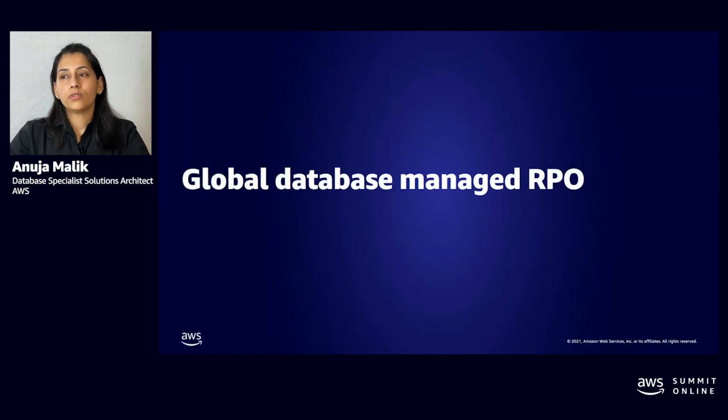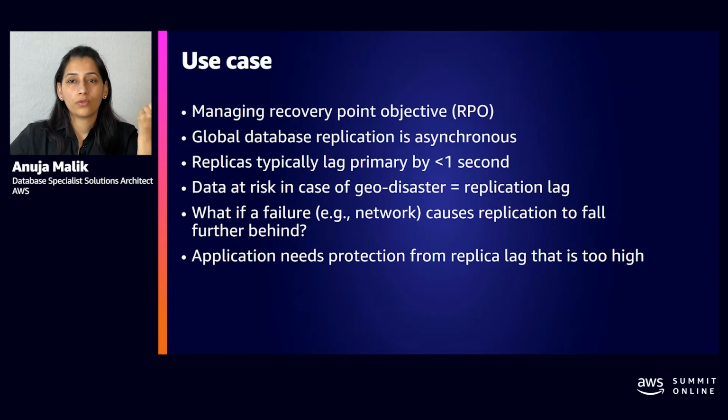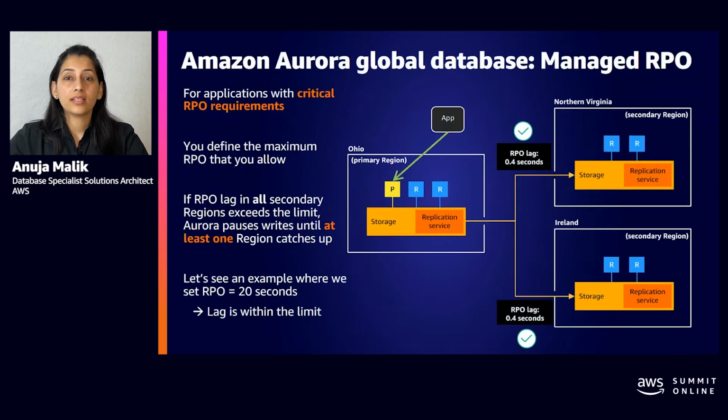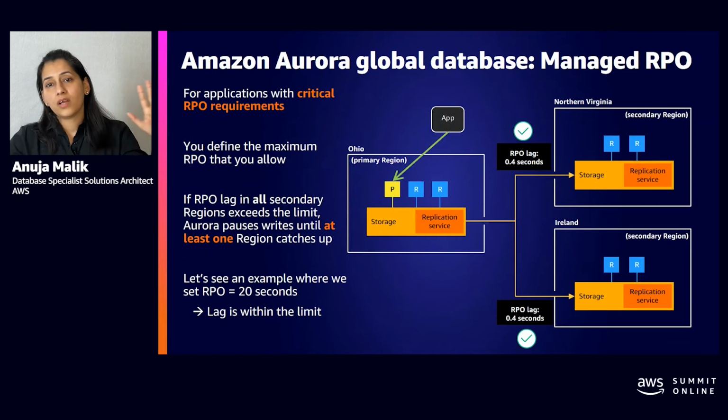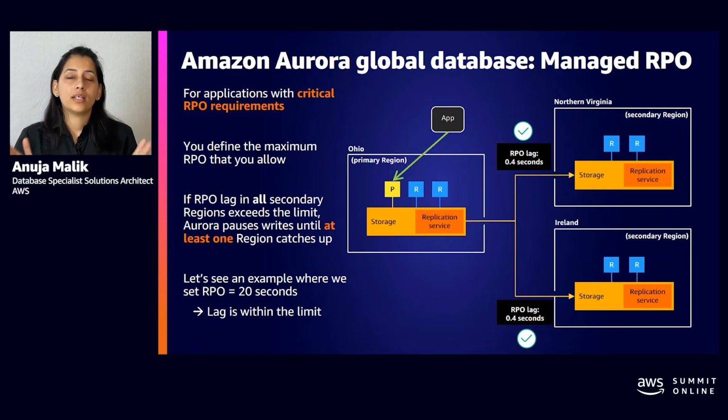So I want to talk about some of the newly released features of global databases, and one of them is Managed RPO. Managed RPO is designed to let you control how far you're willing to let your secondary lag from your primary database. So let me show you with an example. In this example, you can see that I have my primary in the Ohio region, and my two secondary regions are in Northern Virginia and Ireland. My application is writing to my primary database in the Ohio region, and let's just say that I want to set the global database RPO parameter to 20 seconds.